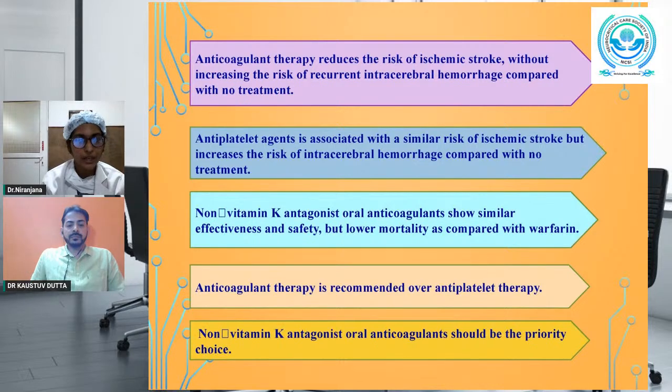And non-vitamin K antagonist oral anticoagulants show similar effectiveness and safety when compared with warfarin, but they lowered the mortality rates and decreased the risk of intracranial hemorrhage.